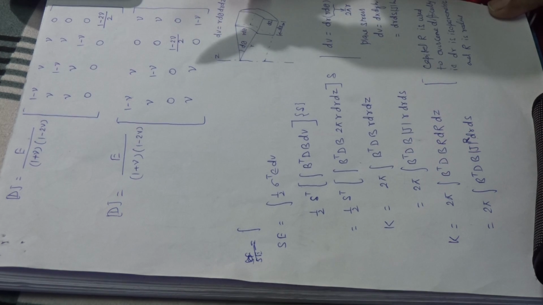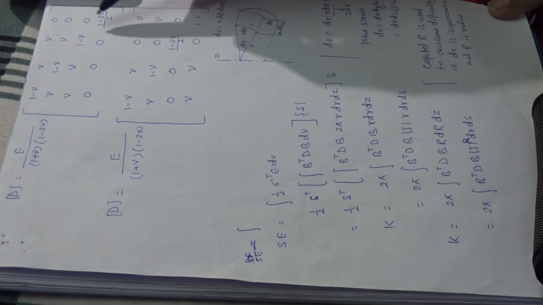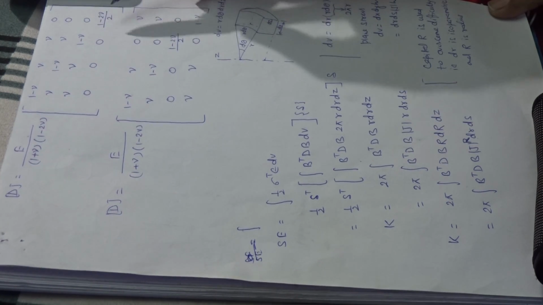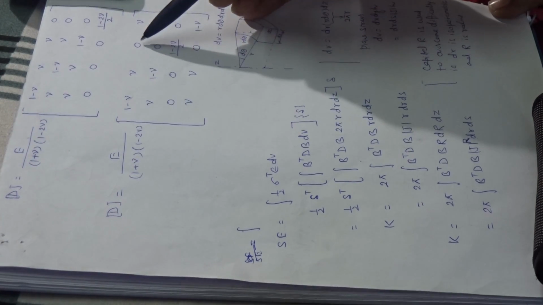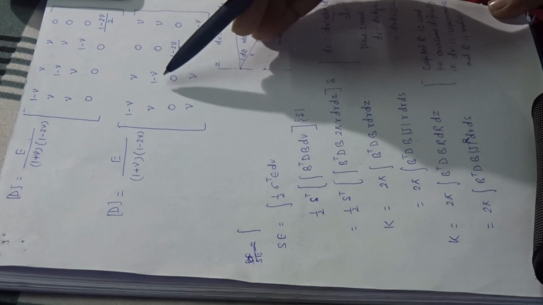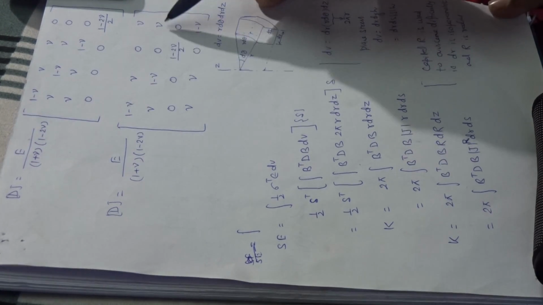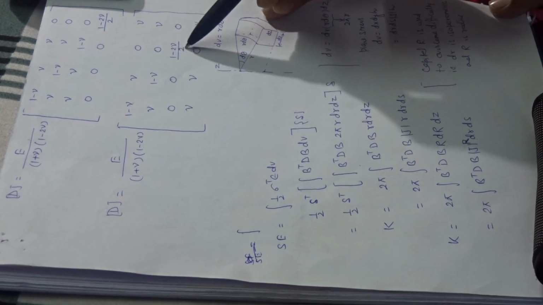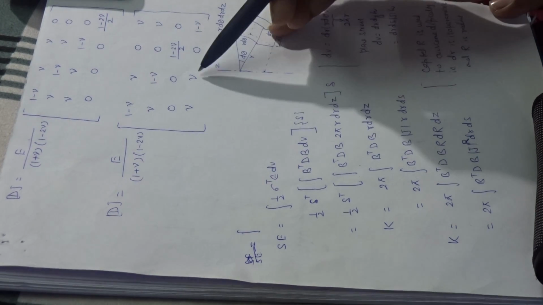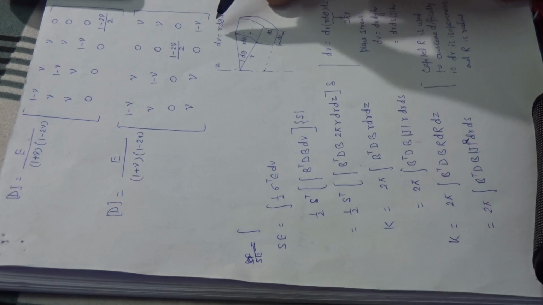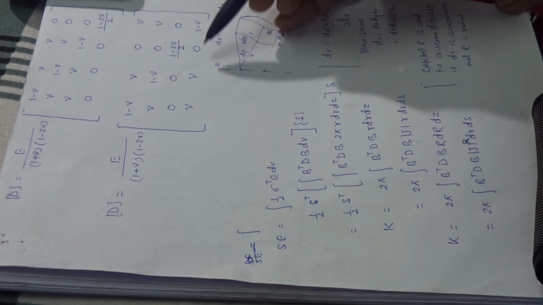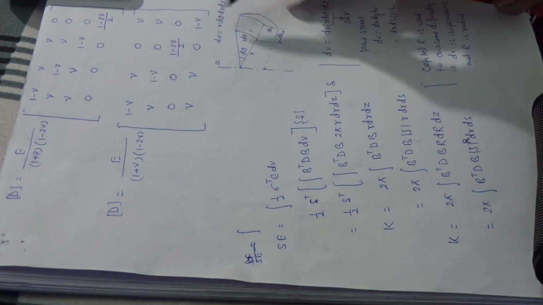Rearrange it, interchanging this from the matrix. So 1 minus nu, 0, 1 minus 2 nu by 2, 0, 0, 1 minus nu. This is for the plane strain problem.